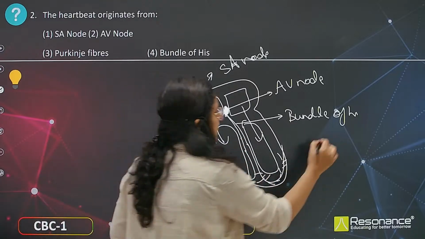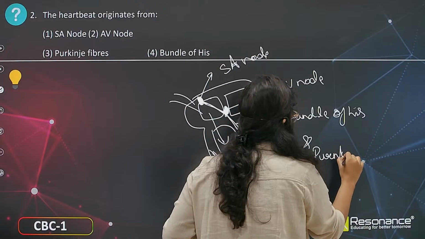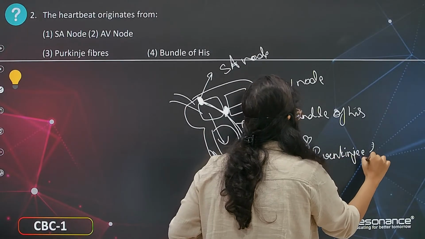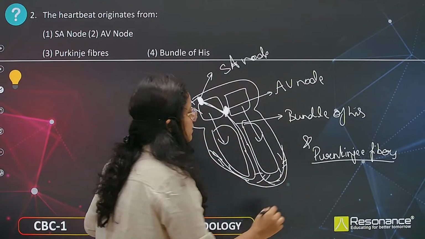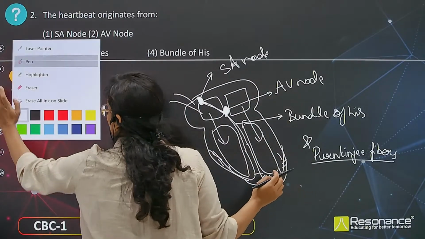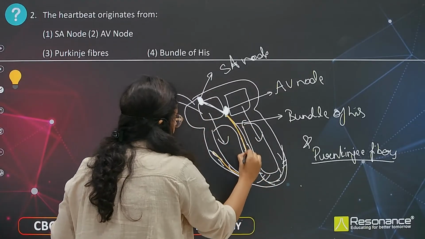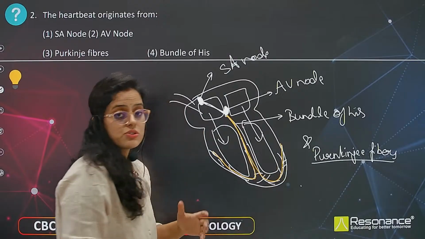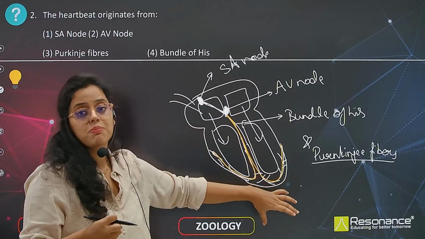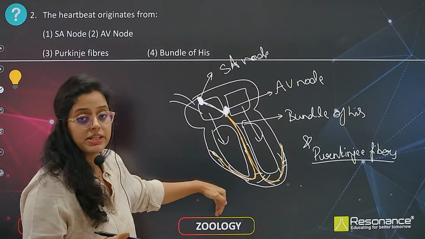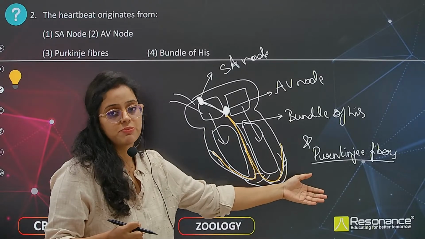The bundle of His and Purkinje fibers are transferring the impulse toward the ventricles so that the ventricles can contract and push the blood into the pulmonary artery and arch of aorta respectively.